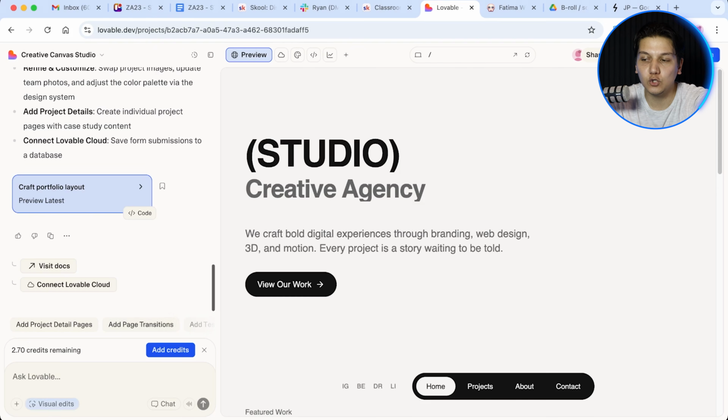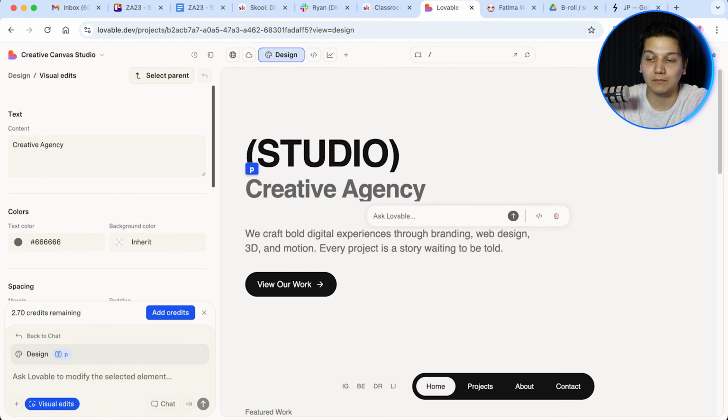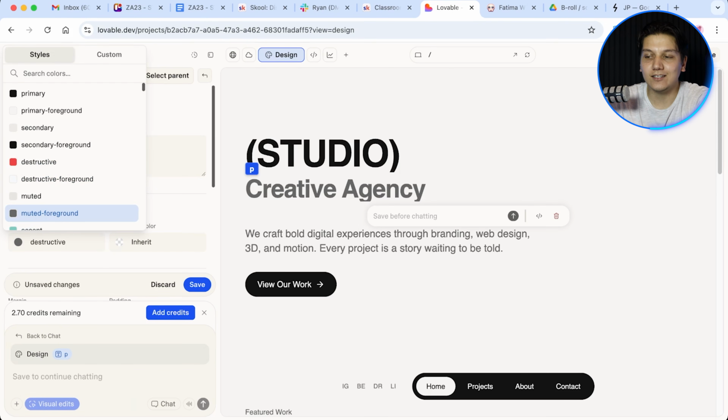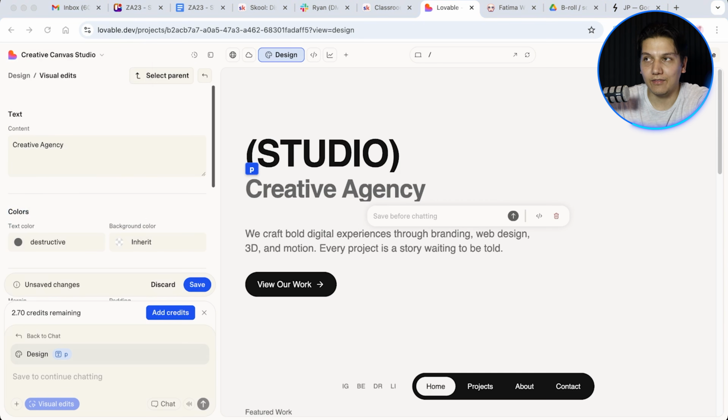So now here's a cool thing that most people don't know about, okay? See this visual edit button down here in the bottom left? If you want to change some text or tweak a color, then I don't need to waste a prompt on that, and that is just wasting more money. So I just click on this.